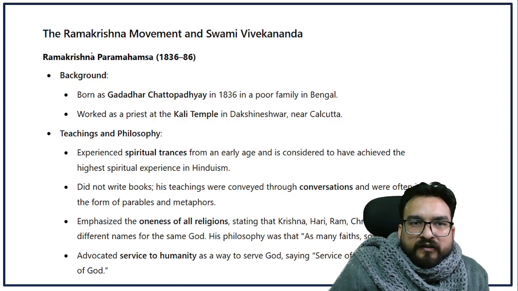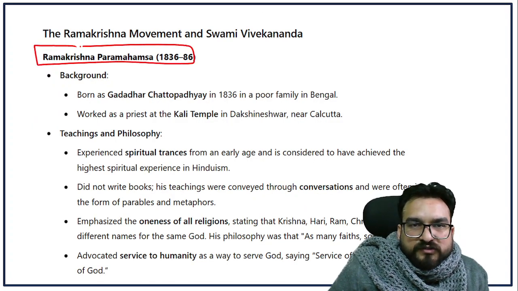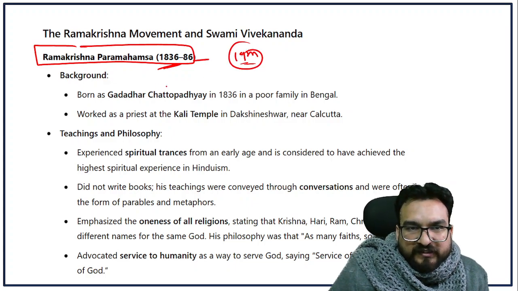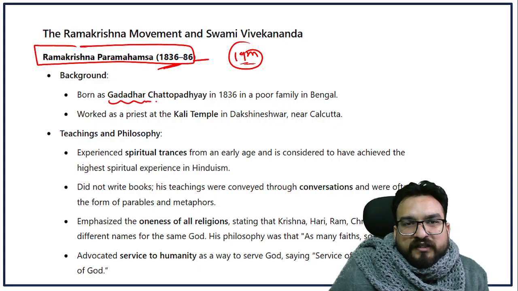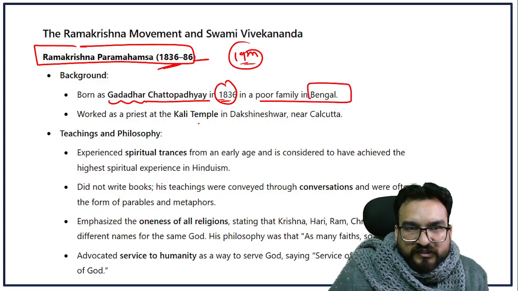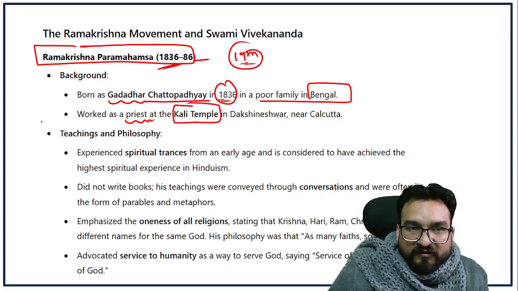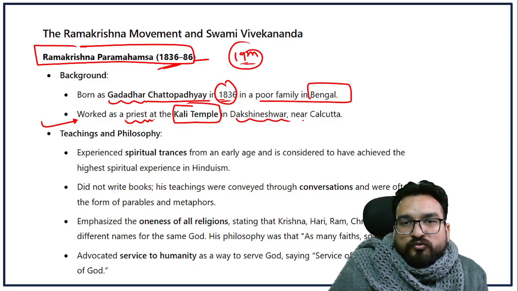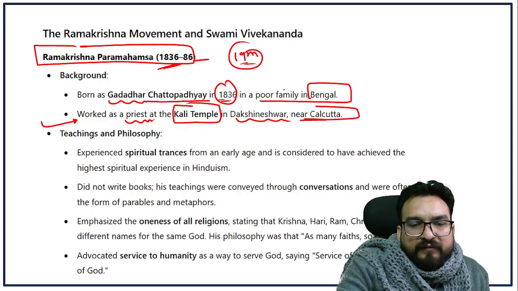Over here, Ramakrishna Paramahans, 1836 to 86. That means he existed in the 19th century. He was born as Gadadhar Chattopadhyay in 1836 in a poor family in Bengal itself. He worked as a priest at the Kali temple, and he was basically a worshipper of Kali Mata, the goddess Kali, in Dakshineshwar temple near Calcutta, right.